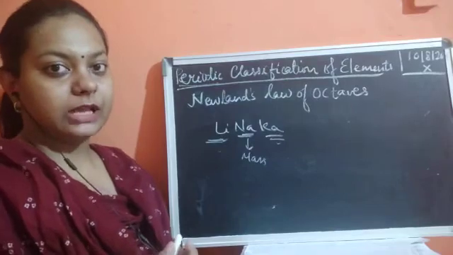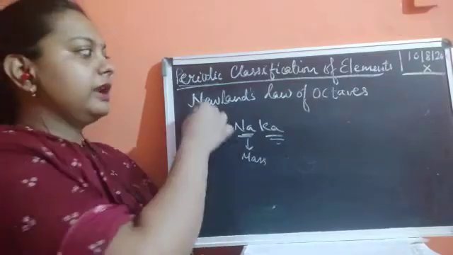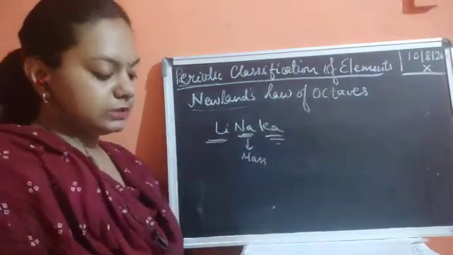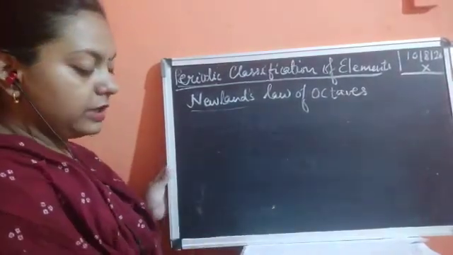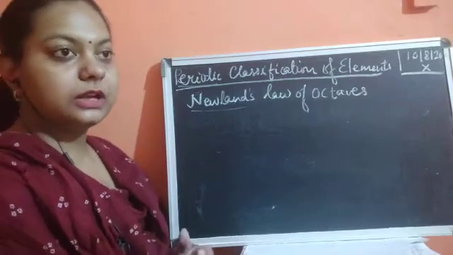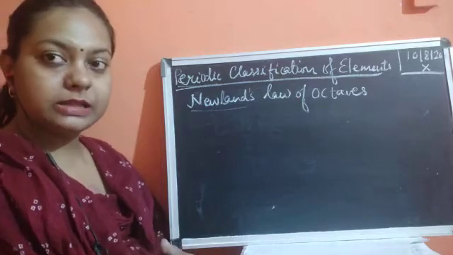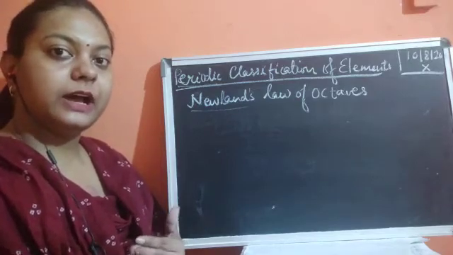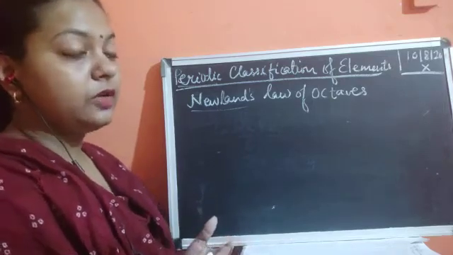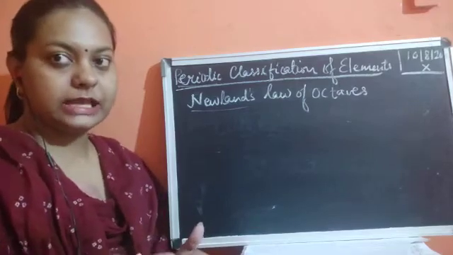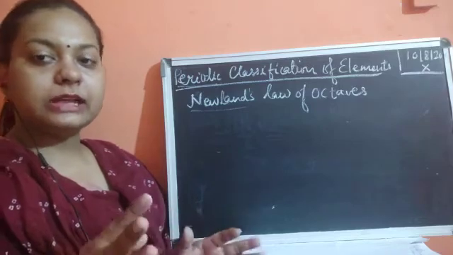The next type of classification was Newlands' law of octaves. Now what is this octave? When Dobereiner's triads were already told, there were different scientists who were also studying the physical and chemical properties of elements. They also started finding other relationships between different types of elements. Now they had a base, as Dobereiner had given, that atomic masses have certain relationships.